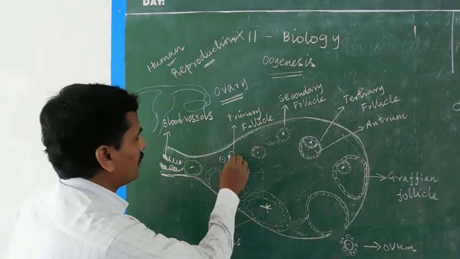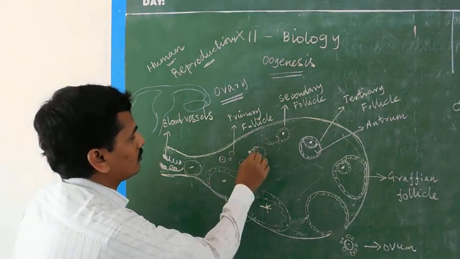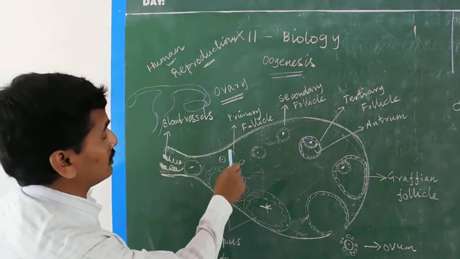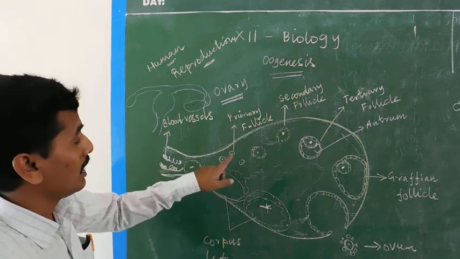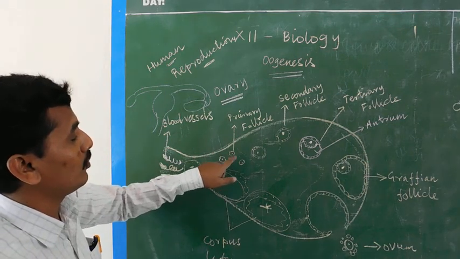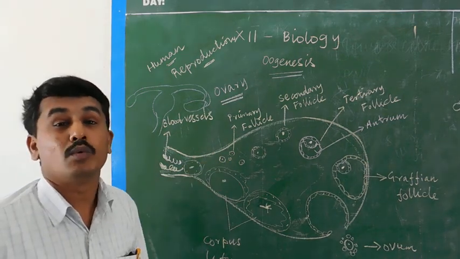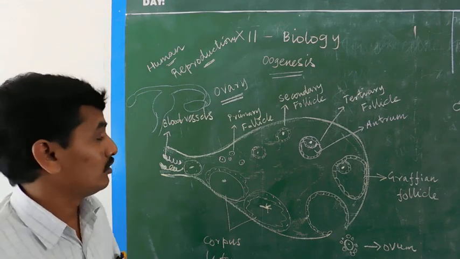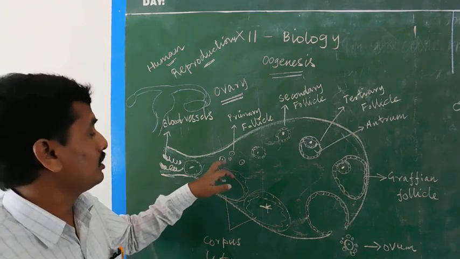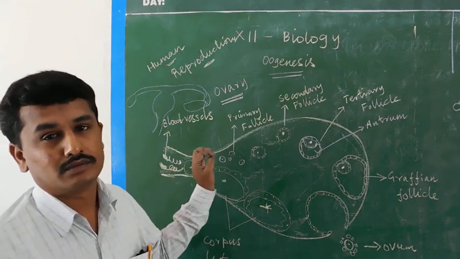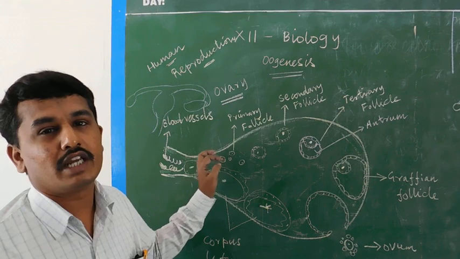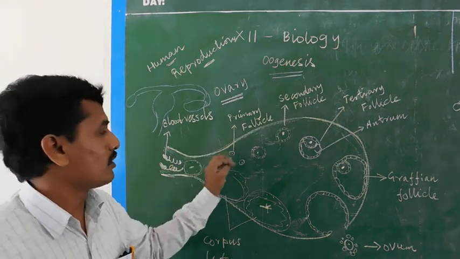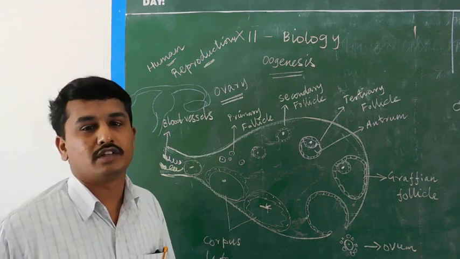The overall structure is known as the primary follicle. Inside it, the dot is the primary oocyte. During the fetal stage, first a single cell is formed inside the ovary, surrounded by granular or layered cells.